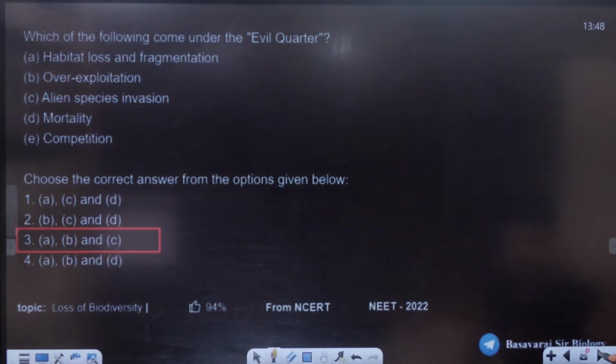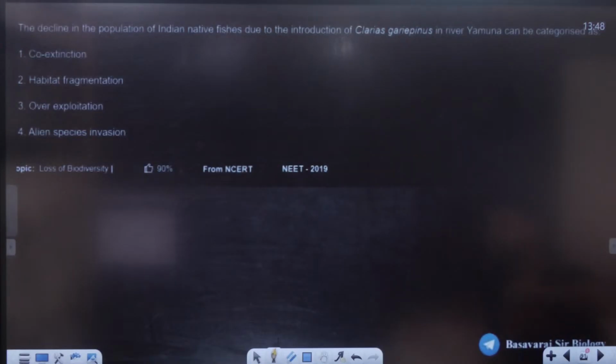A, B, C. The decline in population of Indian native fish due to introduction of Clarias gariepinus in river Yamuna can be categorized as, see, something is coming to our India. Oh, it is going to be alien species invasion. Yes or no? Yes, alien species invasion.